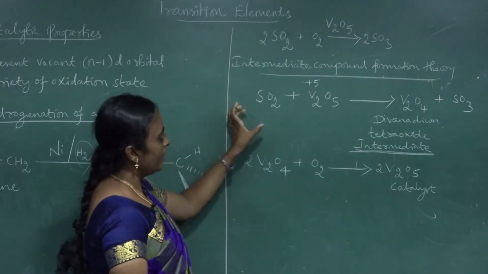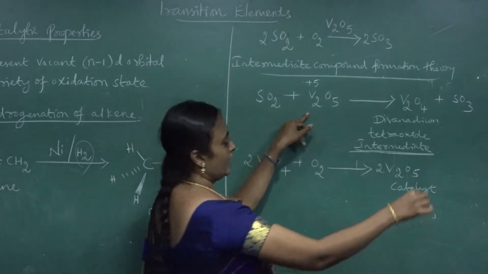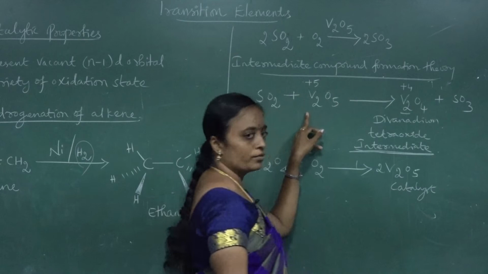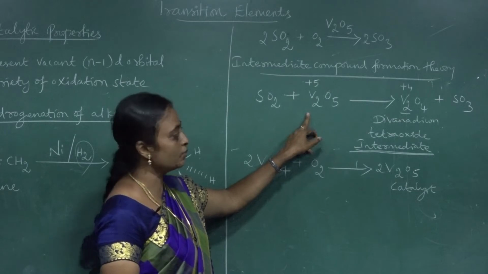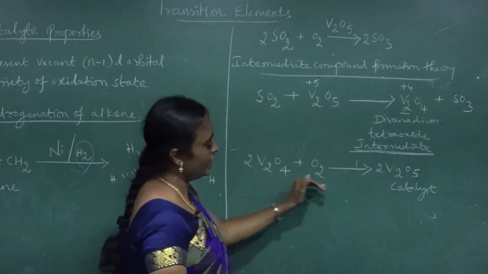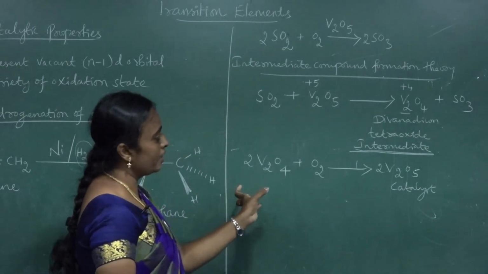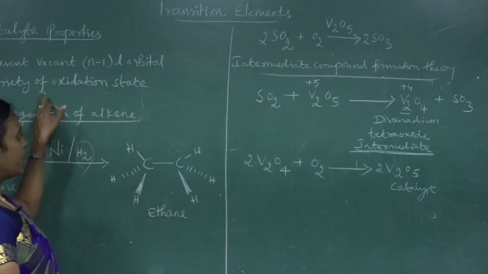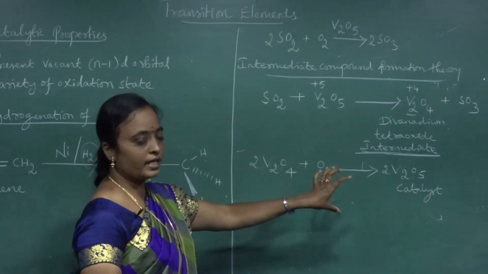Now in the first step I have taken vanadium pentoxide in the oxidation state of plus 5. In the intermediate, the vanadium oxidation state is reduced to plus 4. So the oxidation number is decreased, that's why I said it is reduced. The oxidation number should decrease. And next, finally we have reached the catalyst. So here the state of oxidation changes. That's why I am saying this exhibits a variety of oxidation states. So this is an example to show this variety of oxidation states.